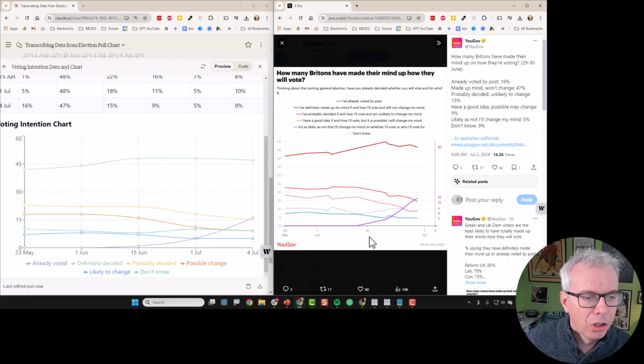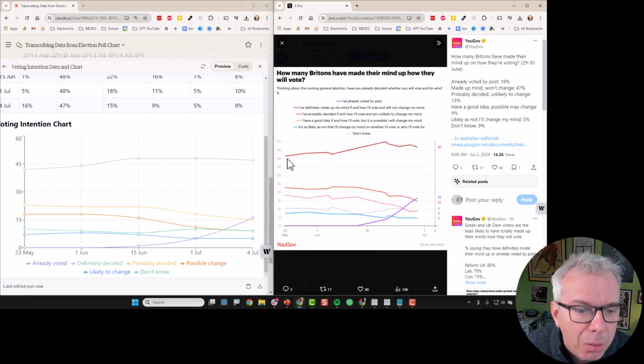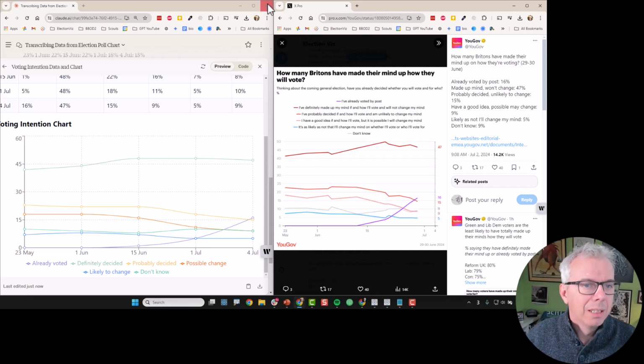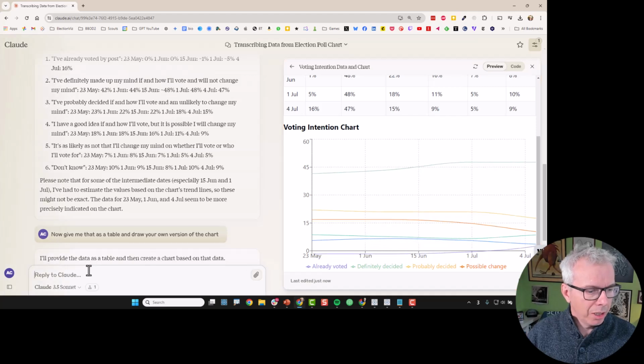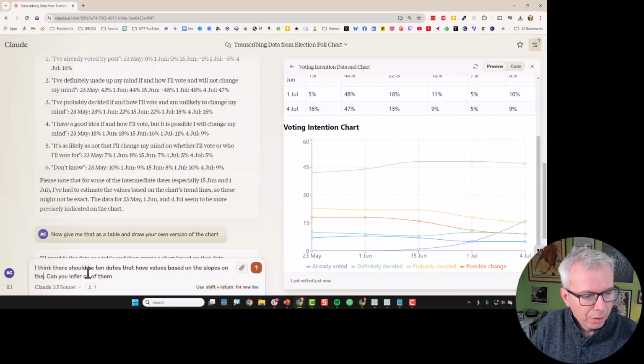It hasn't caught all the data points, so I'm going to give it one more go to infer more of the data points. I think there are 1, 2, 3, 4, 5, 6, 7, 8, 9, 10 dates. Let's see. I think there should be 10 dates. That's how I use infer, all of them. So I'm going to go based on that.